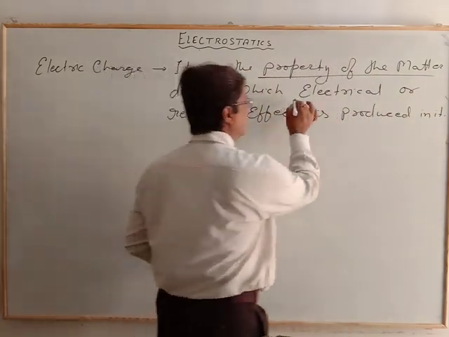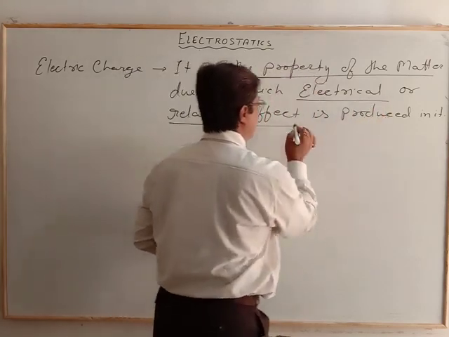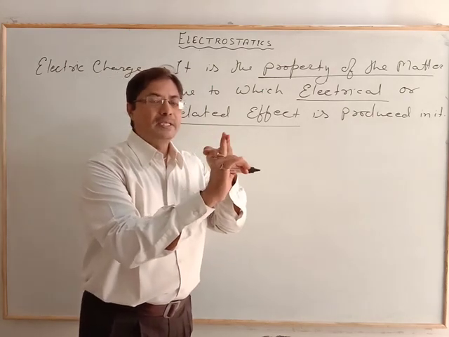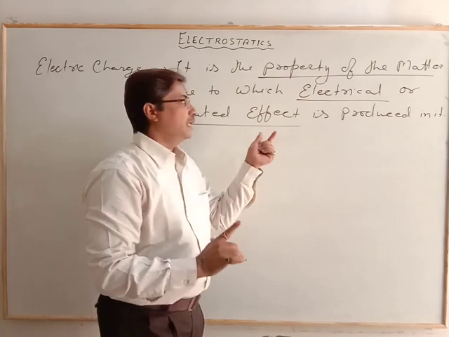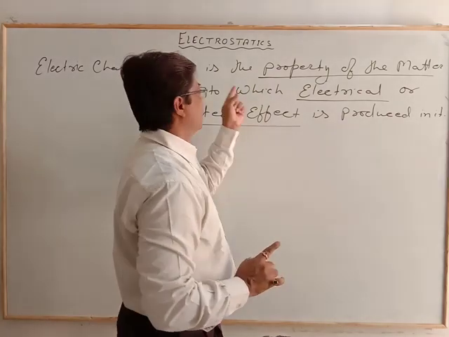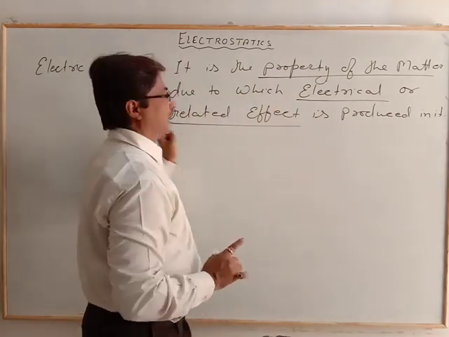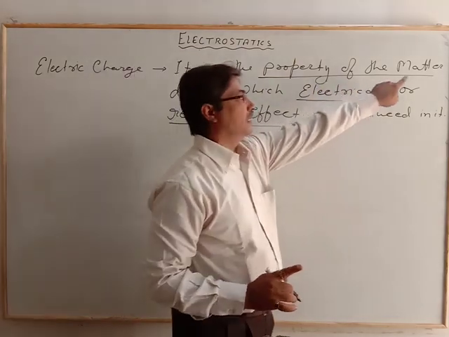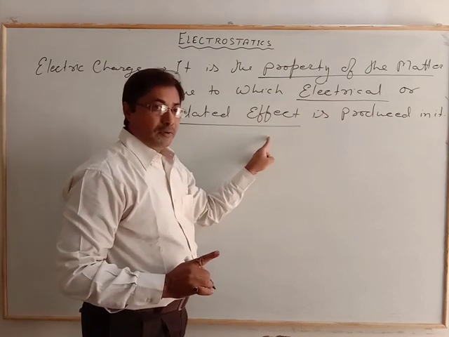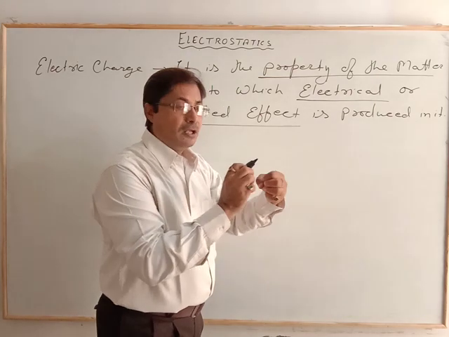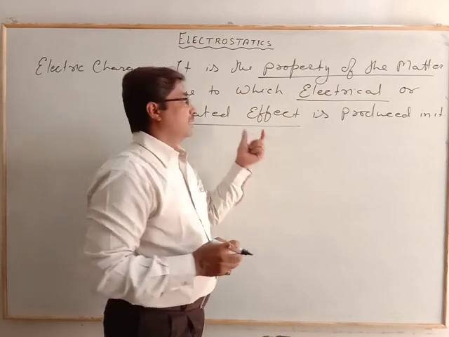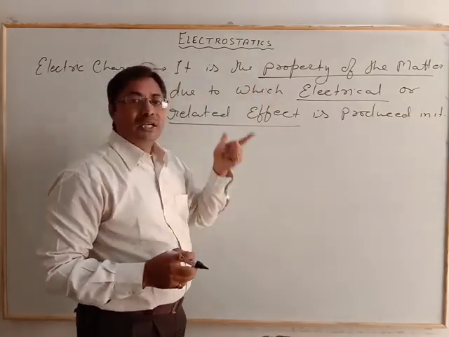One by which electrical or related effects occur, whether the flow of charge, or the sticking capacity of charge, sticking one body to another. Whether one body is attracted to or repelled by the other, that particular nature is due to that property, the electric charge.